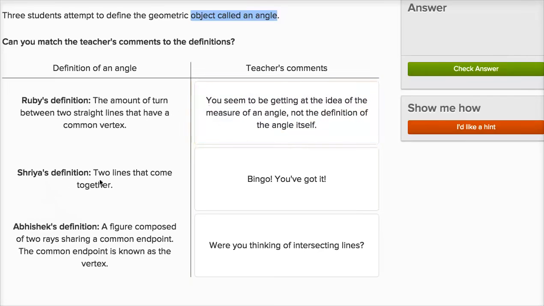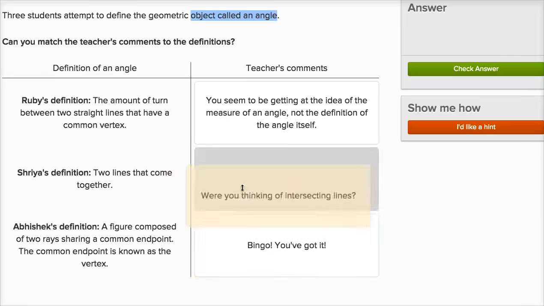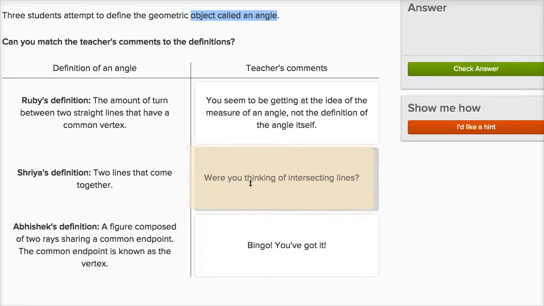So Shreya's definition, 2 lines that come together. So once again, the definition of an angle is 2 rays with a common vertex. So 2 lines that come together, this is just intersecting lines. Now when that happens, you might be forming some angles, but I would just say, were you thinking of intersecting lines?